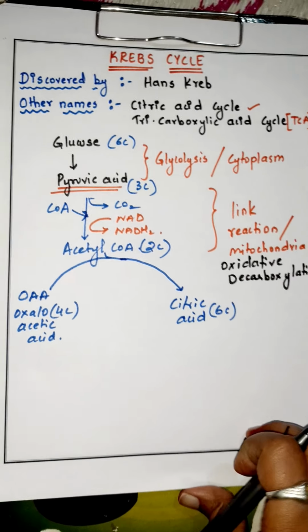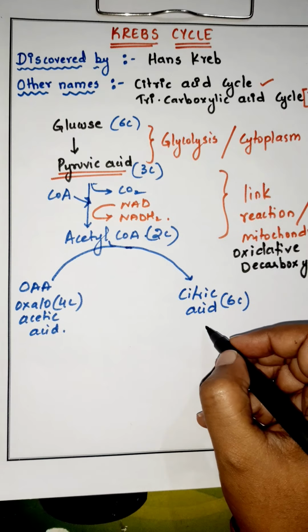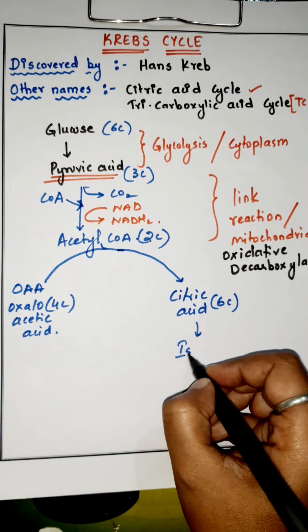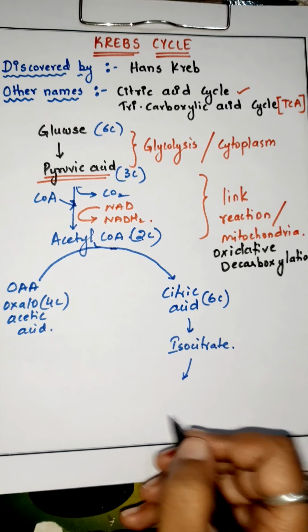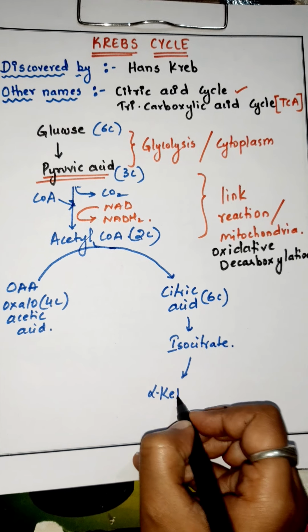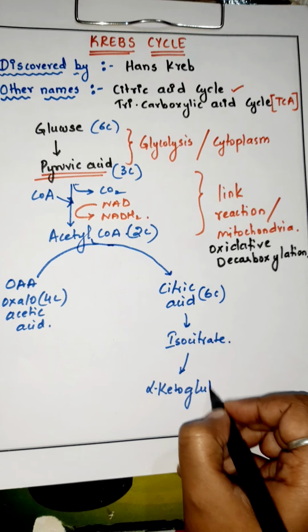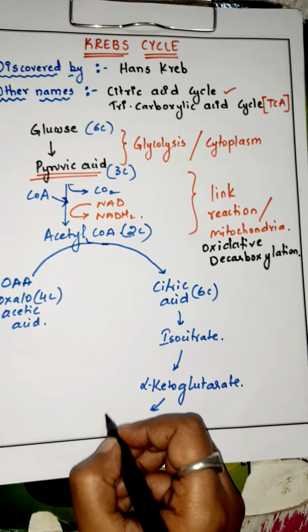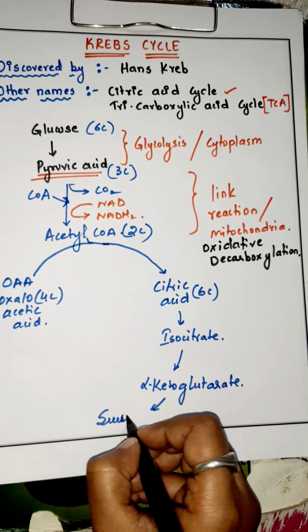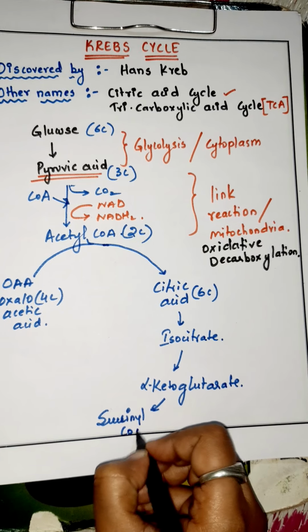Citric acid is then converted into isocitrate. Isocitrate is converted into alpha ketoglutarate. Alpha ketoglutarate is converted into succinyl CoA.